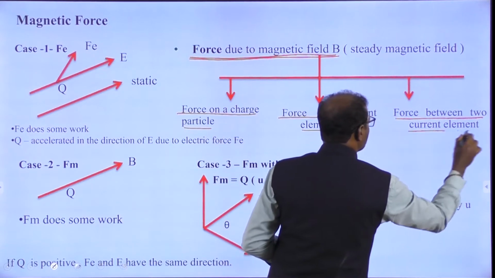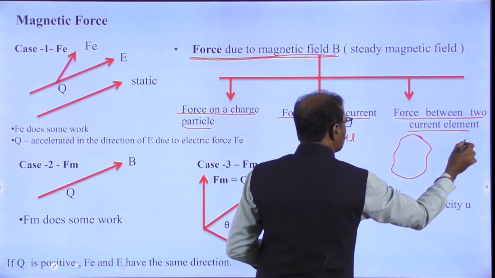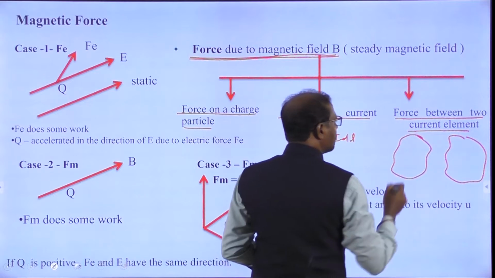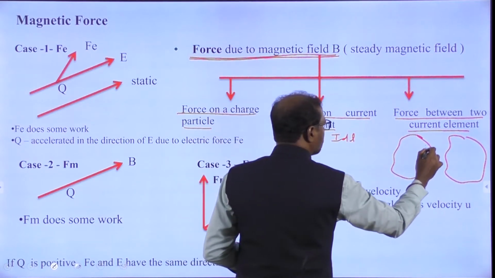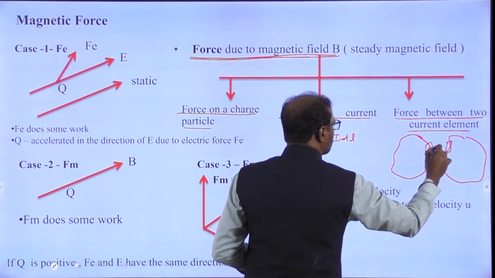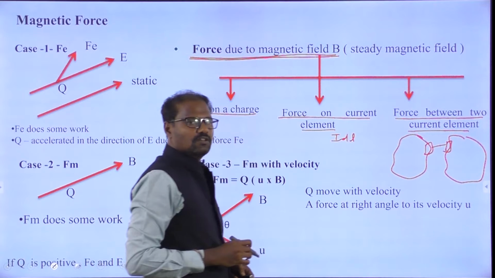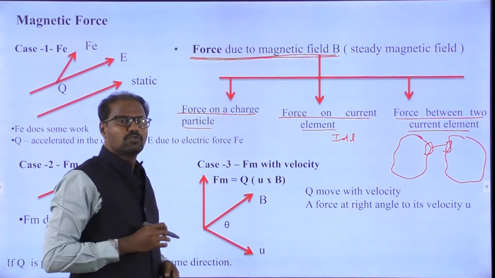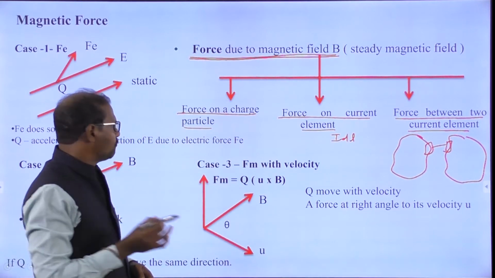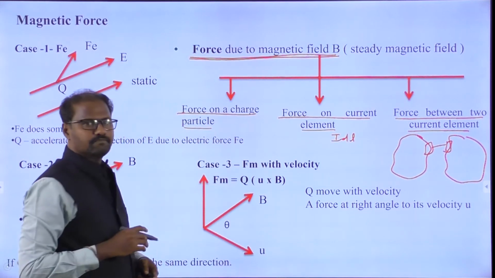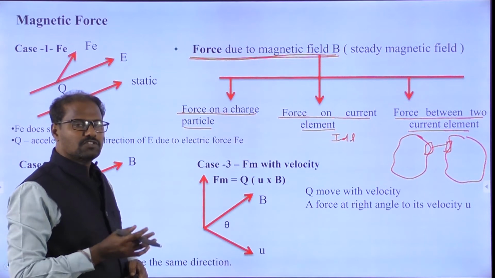I am going to take two loops, element number 1 and element number 2, and measure some distance. We have to know the force between the two current elements. What is the force on the charged particle?